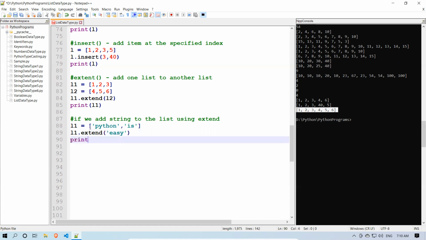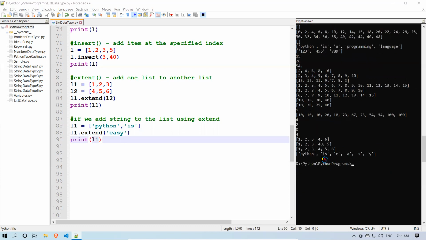So when you print this one, how does it look? You see, the Python as it is, but this became a list. It converted as a list. EASY. E is a separate element, A is a separate element, S is a separate element, and Y is a separate element.